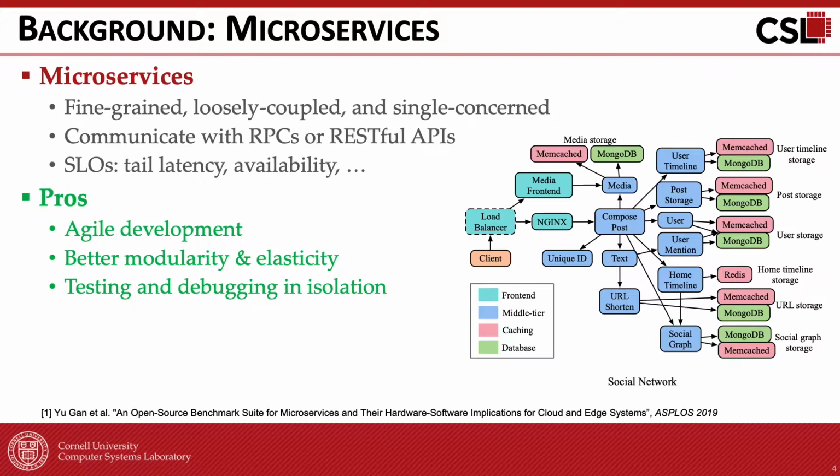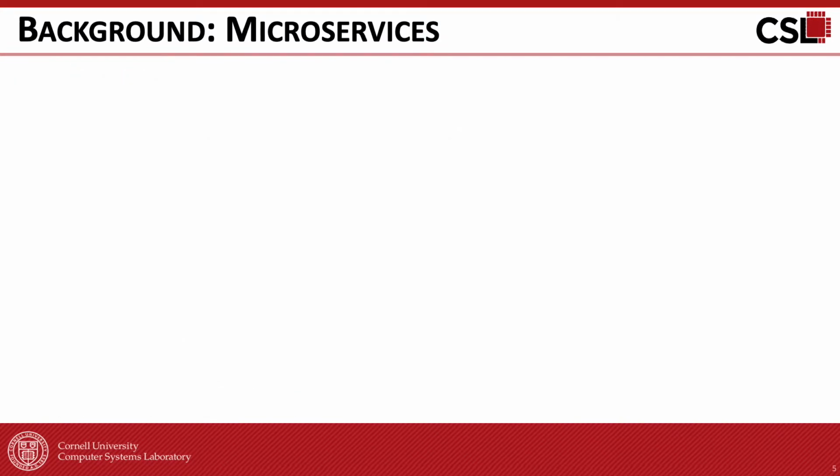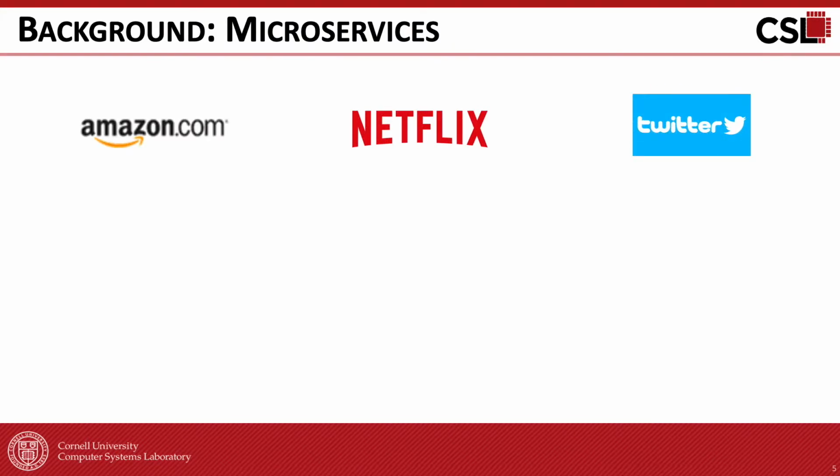Microservices have several advantages. Specifically, they enable agile development so that developers can update each microservice frequently. They have better modularity and elasticity compared to monoliths, since each microservice can be managed independently, and they can be tested and debugged in isolated environments. However, they also have different hardware and software constraints from monoliths, and dependencies across microservices complicate cluster management. Given the benefits that microservices have, several cloud providers, such as Amazon, Netflix, and Twitter, have adopted this programming model.